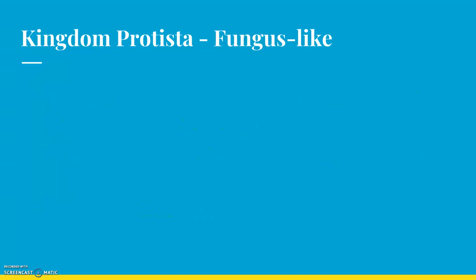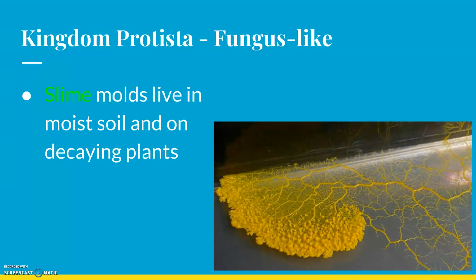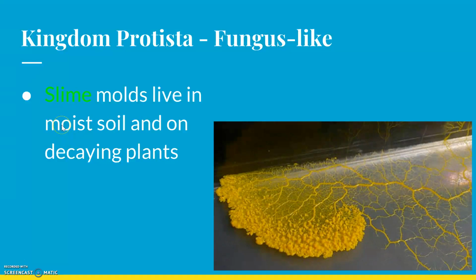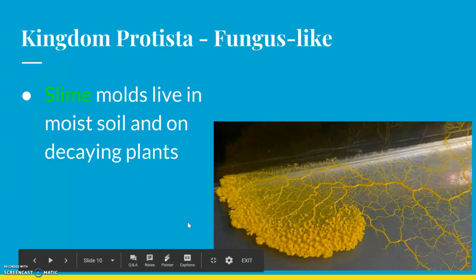All right, so a little bit more on the fungus likes. Slime molds, they like to live in moist soil and on decaying plants. So a lot of times these guys will live on playgrounds, especially if it's a mulch playground rather than a rubber playground, because the mulch is dead plant and it's very moist because a lot of times it just is. It rains on playgrounds, and because there's not proper drainage, a lot of times water just kind of sits and soups up in there. So you can see in this picture, it's super duper cool.